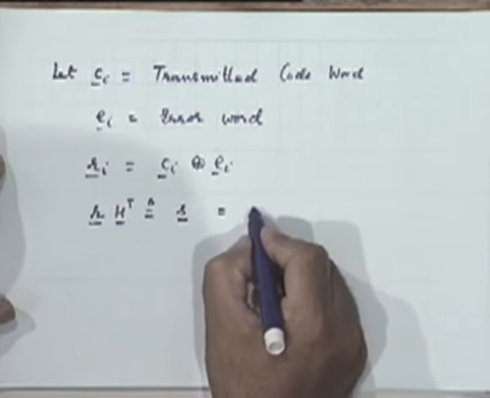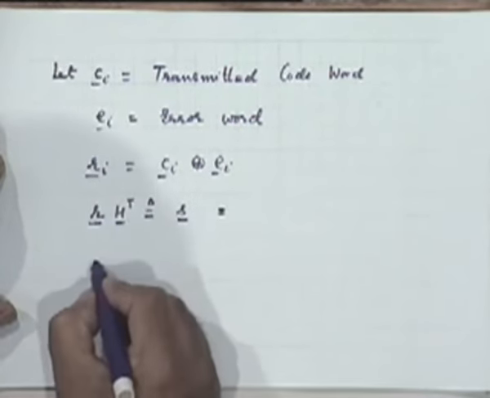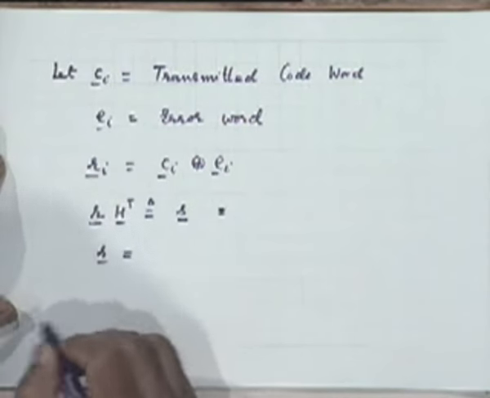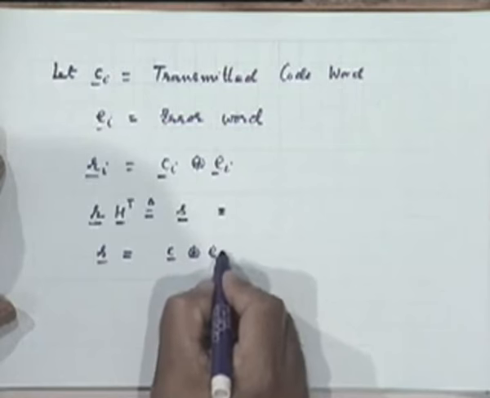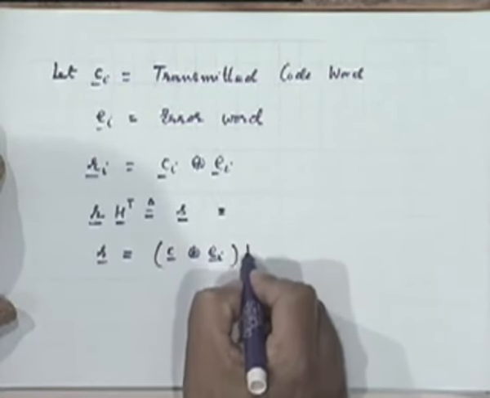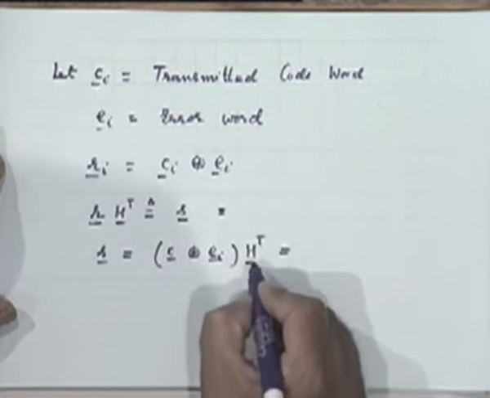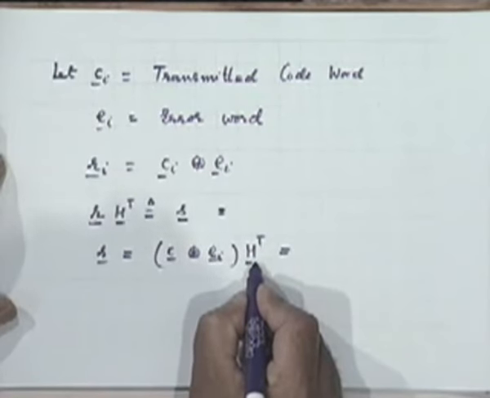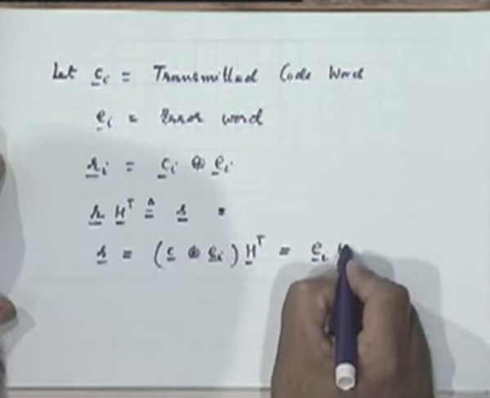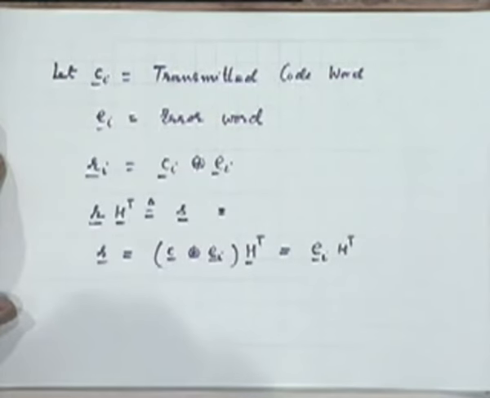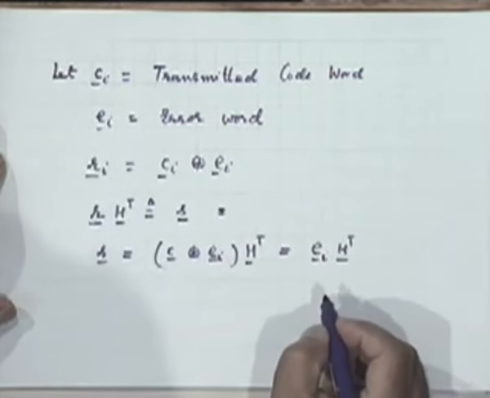Precisely speaking, this S will be the vector that you will get. You can write (C sub i plus E sub i) times H transpose, but C H transpose is 0, so it's nothing but E sub i H transpose.